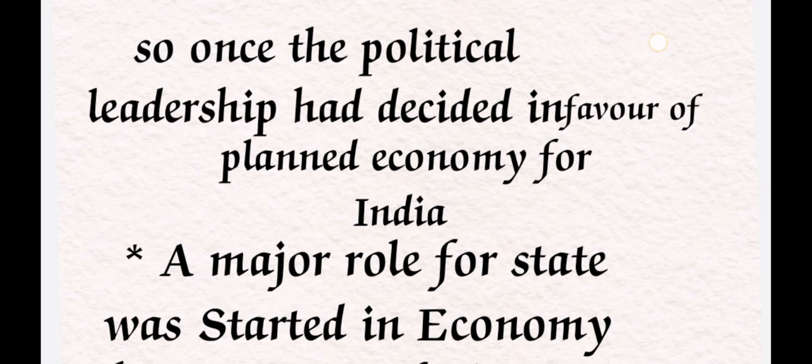But there was a confusion regarding the type of the economy, whether it was to be a state economy or a mixed economy, because planning was not possible in the free market economy, that is, the capitalistic economy.